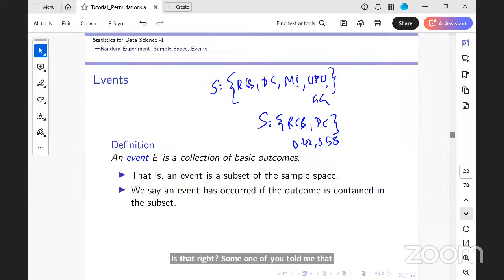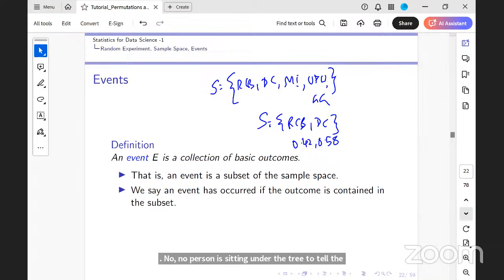And how do we get this probability? From where do I get this probability? DC is 0.58 and RCB is 0.42. Analysis of past data, right? Past data gives me an estimate of these probabilities. No person is sitting under a tree to tell that DC will have 0.58. We are estimating these probabilities. Is that okay?